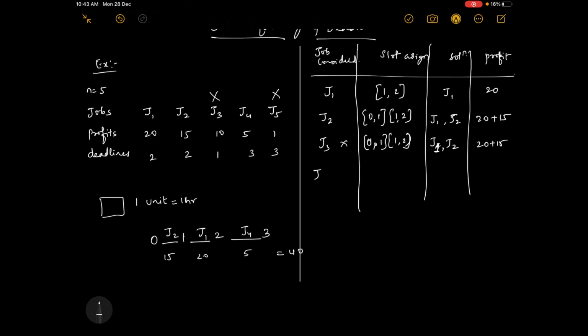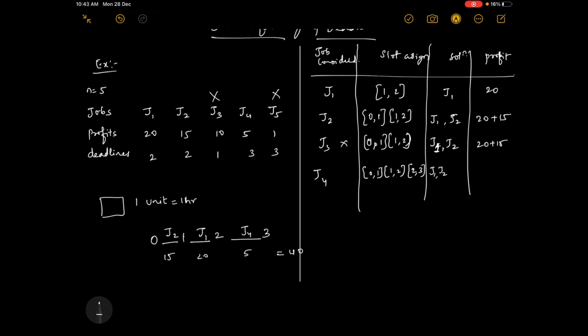Next is J4. The 0 to 1 slot was already occupied, and 1 to 2 is already occupied. So J4 is done between 2 to 3. So all the slots are over by now.